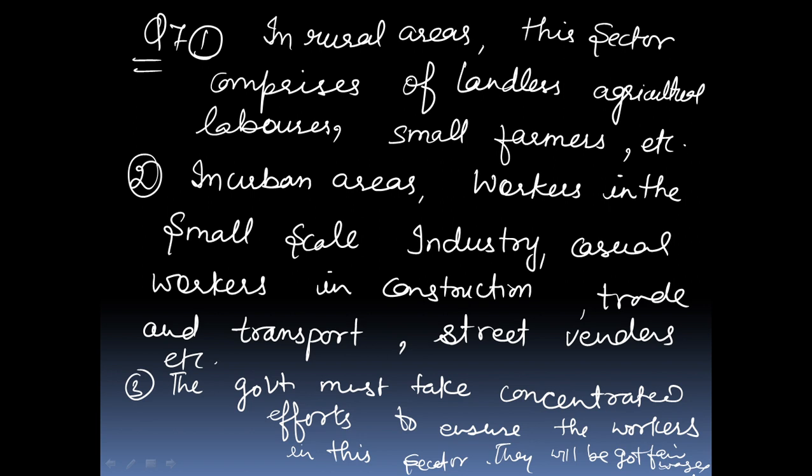In the second point, in urban areas, workers in the small scale industry, casual workers in the construction, trade and transport, street vendors, head load workers, garment makers, etc. are all a part of unorganized sector. Small scale workers need government aid for producing raw materials and marketing of their goods. And the third and last point of this question is the government must make concerted efforts to ensure that workers in this sector are not exploited. They earn fair wages. They must also be provided with job security and other benefits.